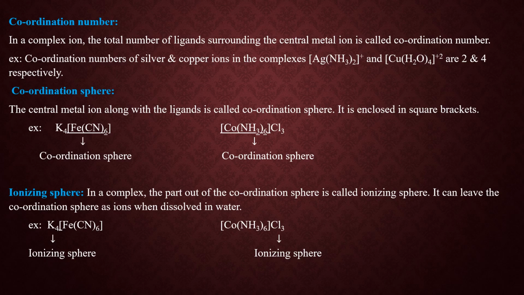Next, ionizing sphere. Look at the same example which I have mentioned here. K4[Fe(CN)6]. So what is outside the brackets? Here it is potassium, K4. So this portion we call the ionizing sphere. The part outside the coordination sphere is called the ionizing sphere. Okay, students, the part inside the brackets we call the coordination sphere. So inside we have the central metal ion along with the ligands, that is called the coordination sphere, and the part outside the coordination sphere is called the ionizing sphere. Okay, students, am I clear?